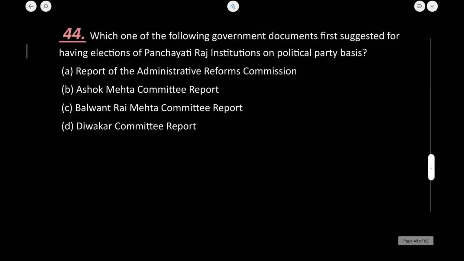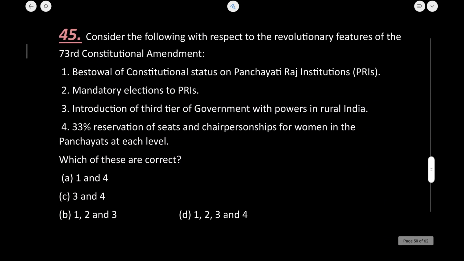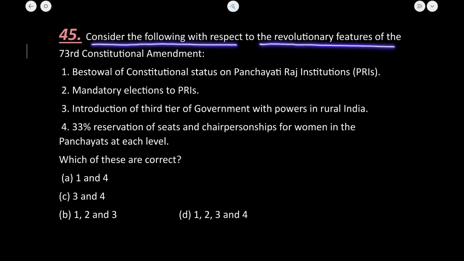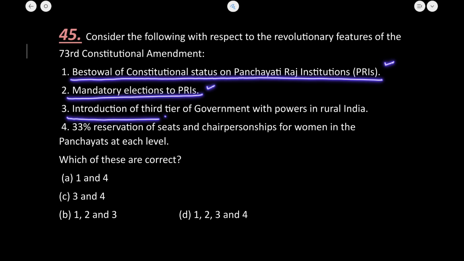Next, which one of the following government documents first suggested having Panchayati Raj institutions on a political party basis? So this provision was given by the Ashok Mehta Committee report. Next, consider the following with respect to the revolutionary features of the 73rd Constitutional Amendment Act. The first one is the bestowal of constitutional status on the Panchayati Raj institutions. Correct. Mandatory elections to the PRIs. Yes. Introduction of a third tier of government. Yes.